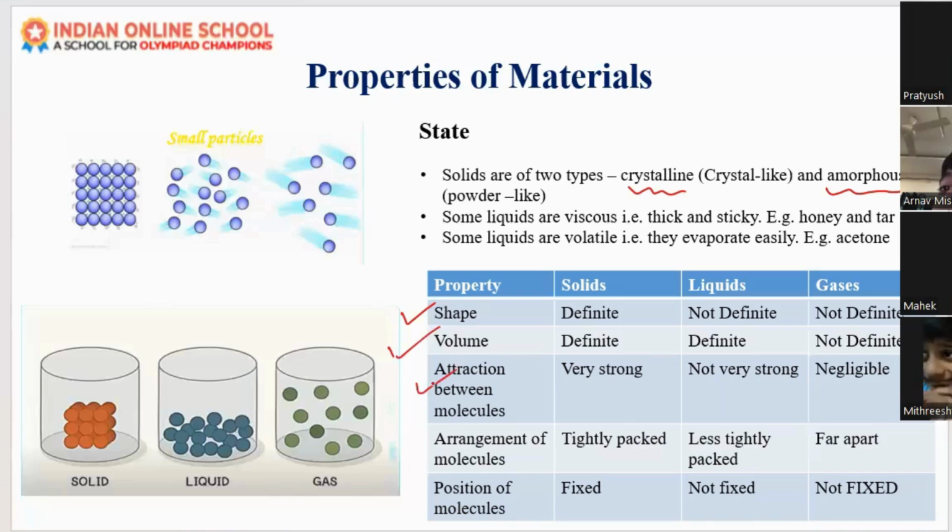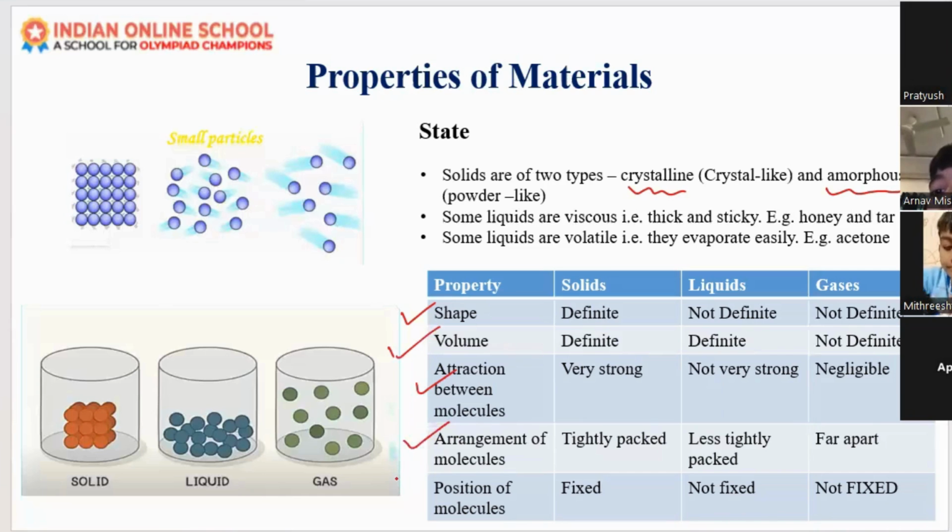What is the attraction between the molecules in the solid? Very strong, closely packed. Very tightly packed, and there is very strong attraction between the molecules. And in liquids, not very strong, not as strong as solids. And what about gases? Negligible. They are very far apart. There is no attraction, right?